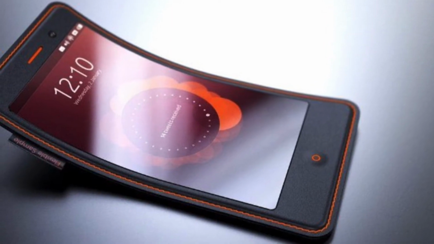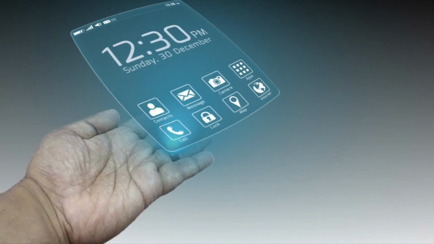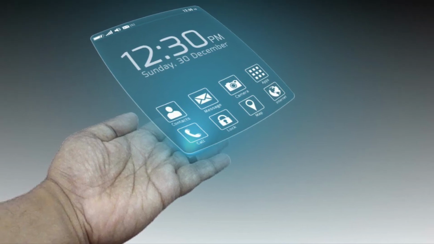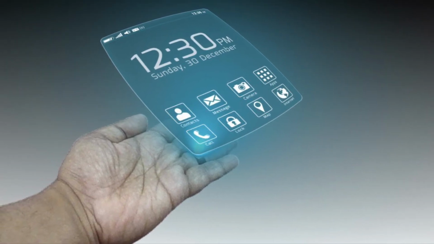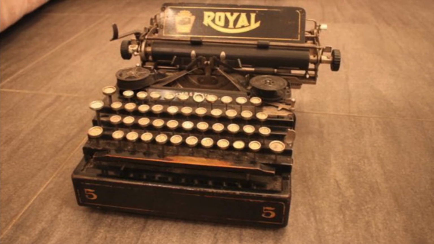This is an idea of a future phone. Here's another idea of a phone that could happen in the future. We don't really know exactly what phones will look like, but these are just some ideas. I don't know if you know what this is. This is called a typewriter.